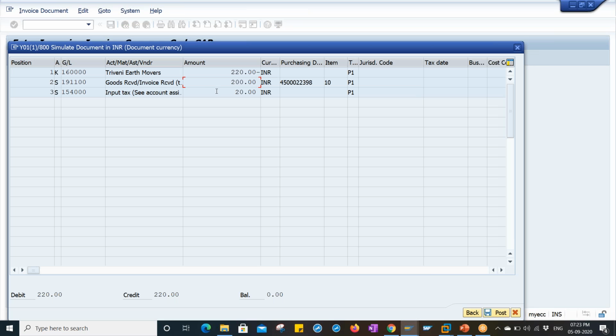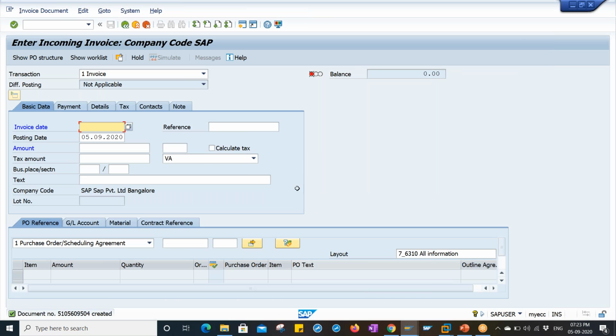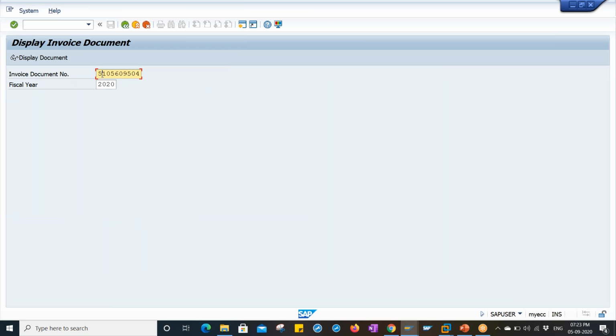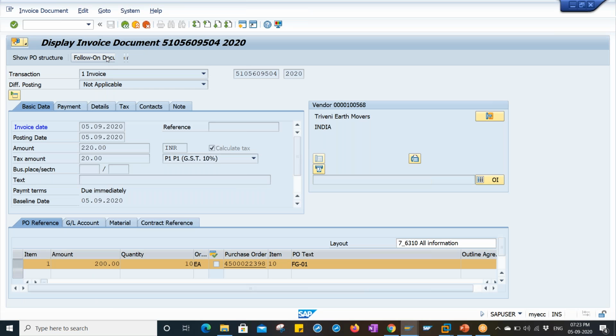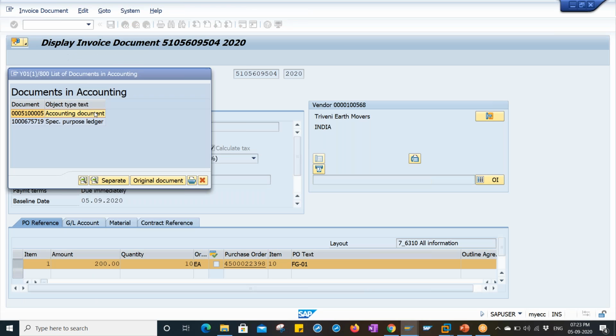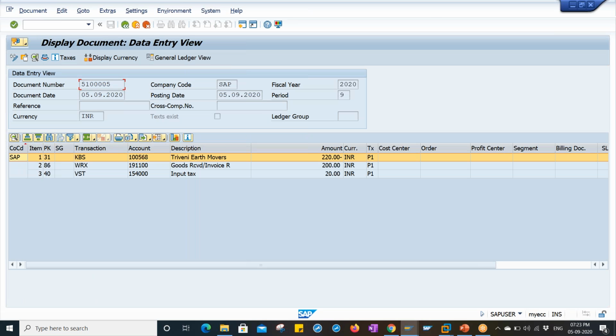While clicking on simulate, we can see the accounting entries of the invoice over here. The input tax account has been debited and the GRIR clearing account debited. The vendor account has been credited. Click on post. If you want to display the invoice, you can go to the T code /NMIR4. Enter the invoice document, enter the fiscal year. You can go to the following documents. You can go to the accounting document over here. This is the accounting entries.